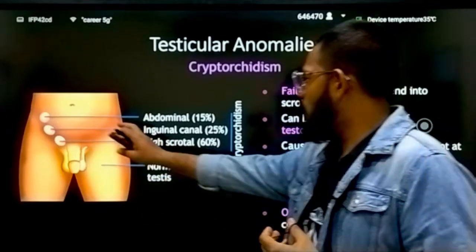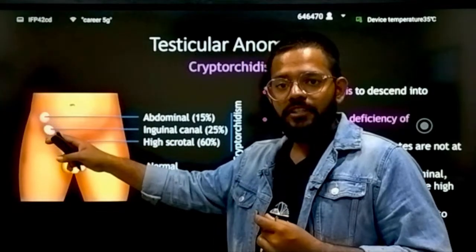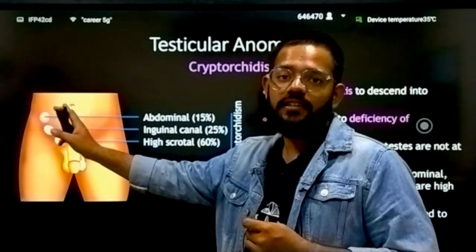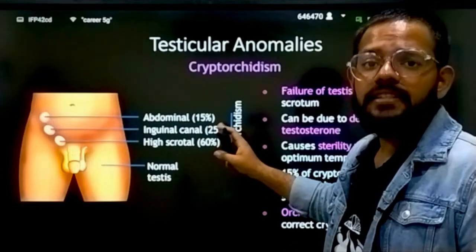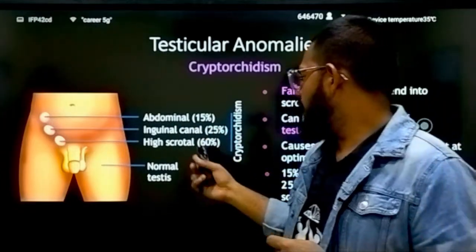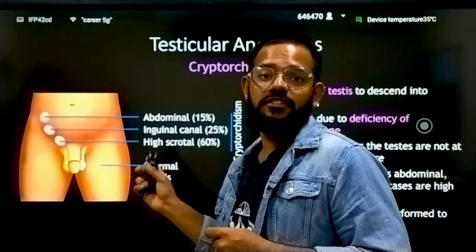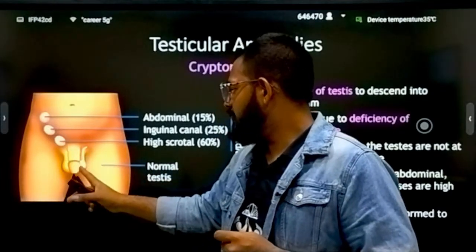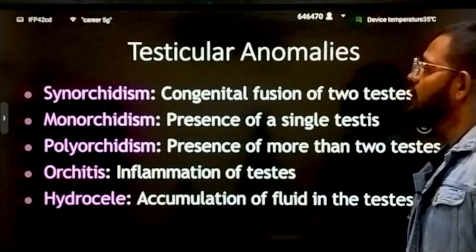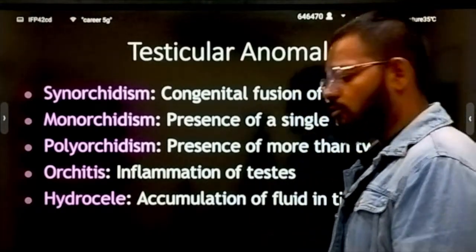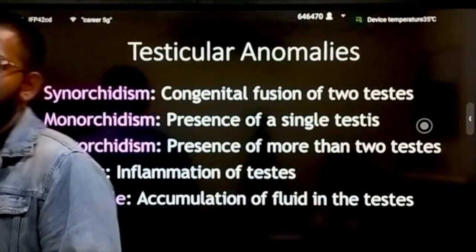So this is how it will look. In the embryonic stage, the testis is in the abdomen and it will move down into the inguinal canal, where in 25% of cases it can stay. Then there is the high scrotal position in 60%, and at last the normal testis image, which is present in the scrotum. Now these are all testicular abnormalities which happen in males.